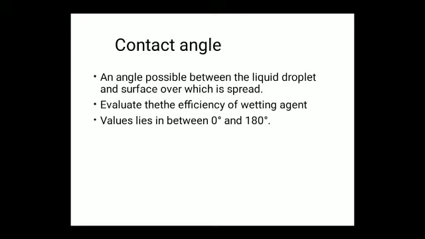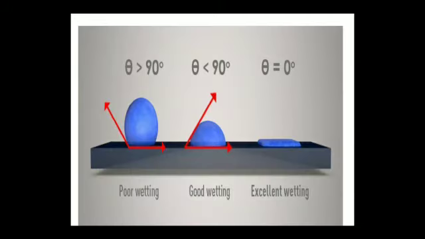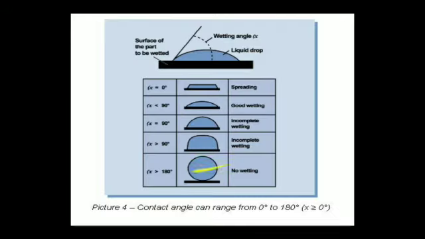Contact angle can be conveniently estimated by placing a drop of liquid on the solid surface; the forces acting at a point P at equilibrium may be considered. Theta greater than 90 indicates poor wetting. Theta less than 90 is good wetting. Theta equal to 0 is a compound having excellent wetting property.